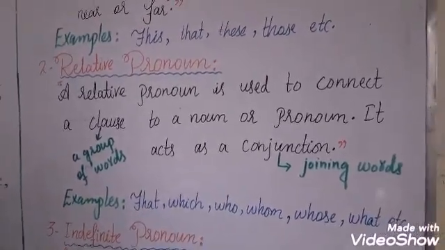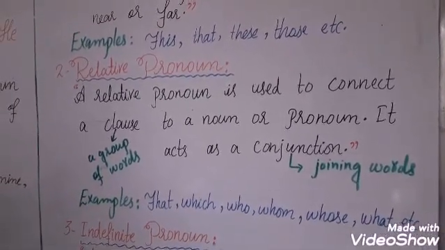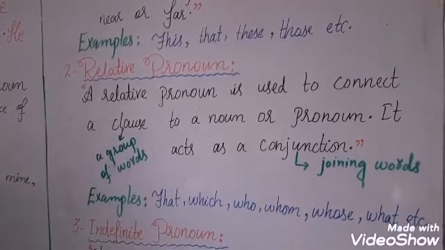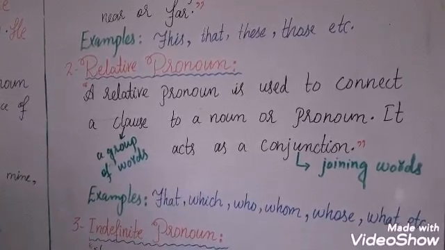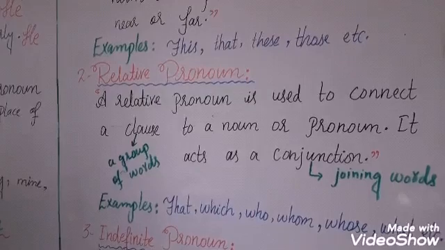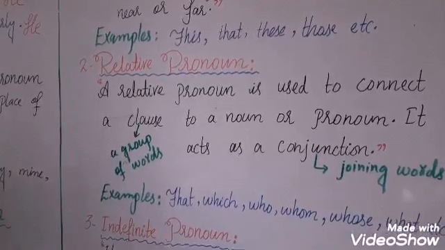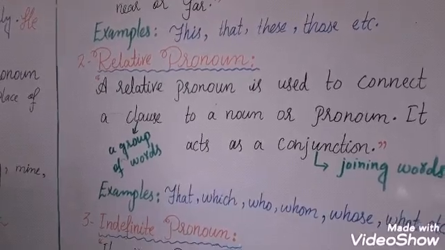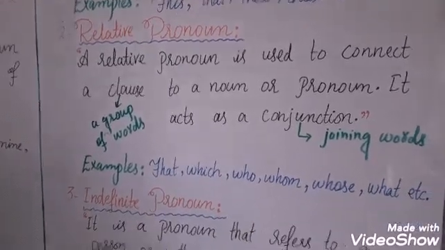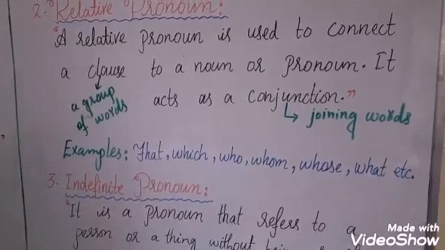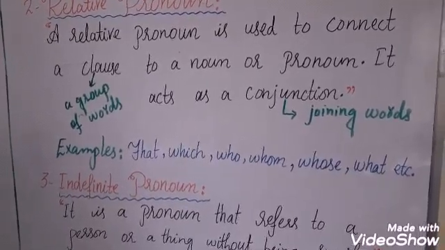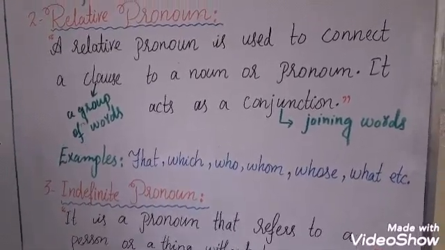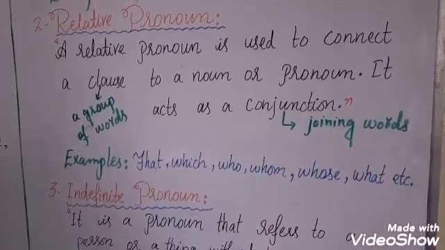Conjunction means joining words. The words that join two sentences with each other are called conjunctions. So, a relative pronoun connects a clause with a pronoun or noun and it acts as a conjunction. For example: that, which, who, whom, whose, what, etc. Now move towards your books.